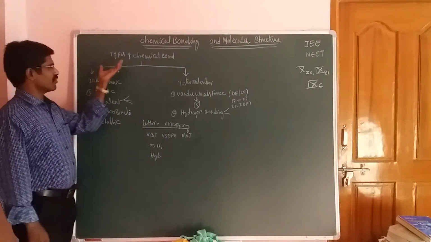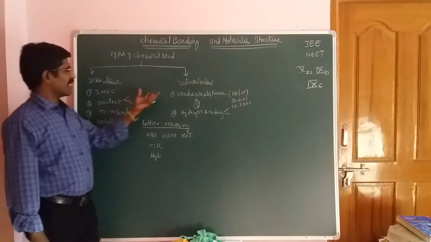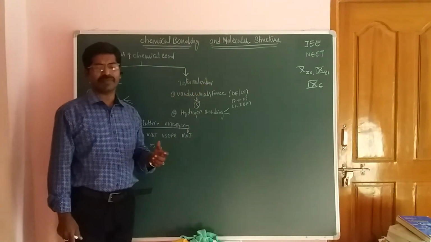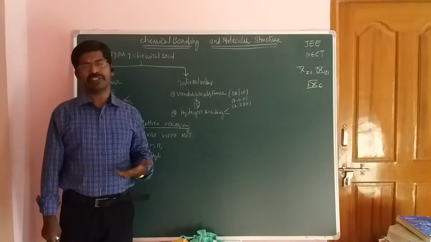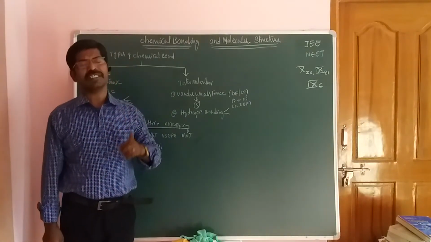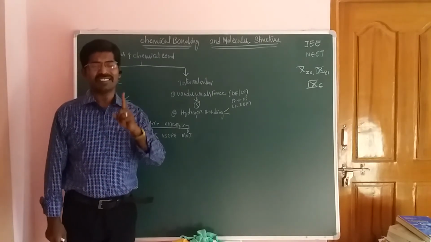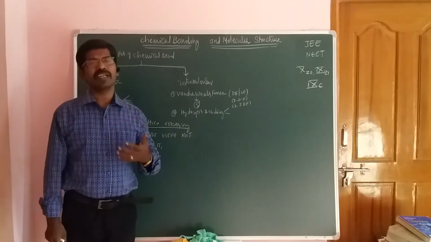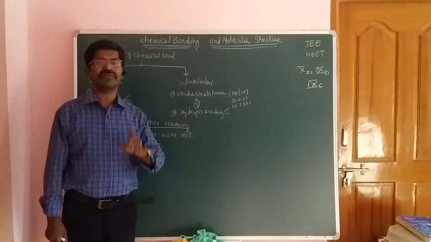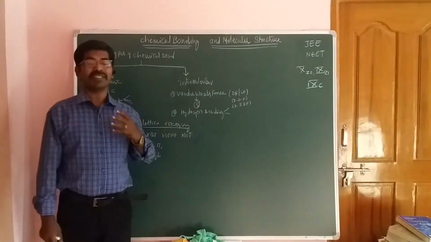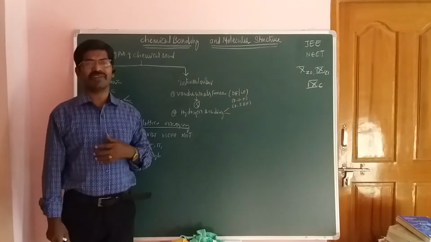Now, once again, types of chemical bonding: interatomic chemical bonding and the intermolecular chemical bonding. The bond formation that takes place in between the atoms is called interatomic bond formation. Interatomic bonds are the stronger bonds, and intermolecular bonds are the weaker bonds. Okay, friends, intermolecular bonds are very weak bonds, but interatomic bonds are very strong bonds.